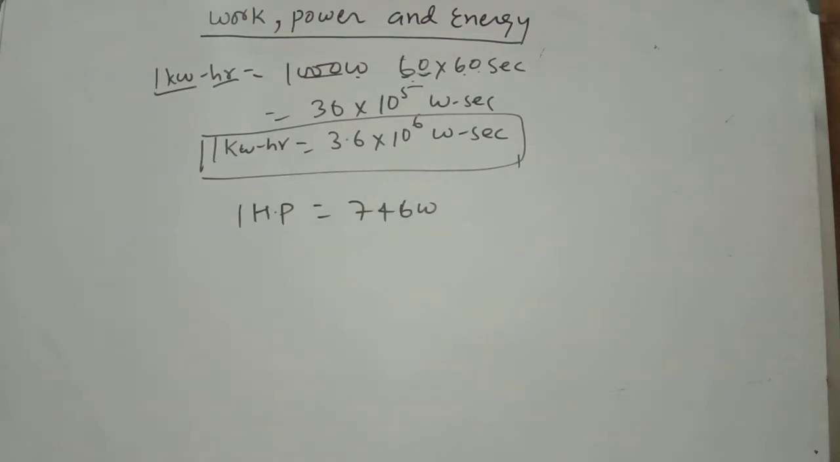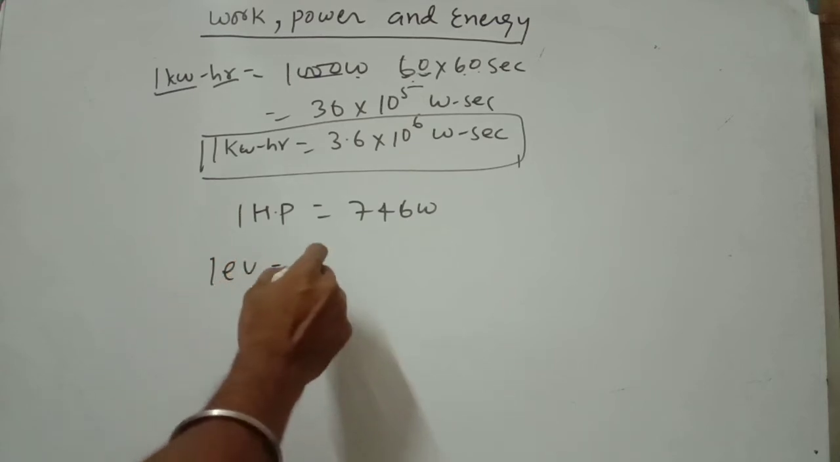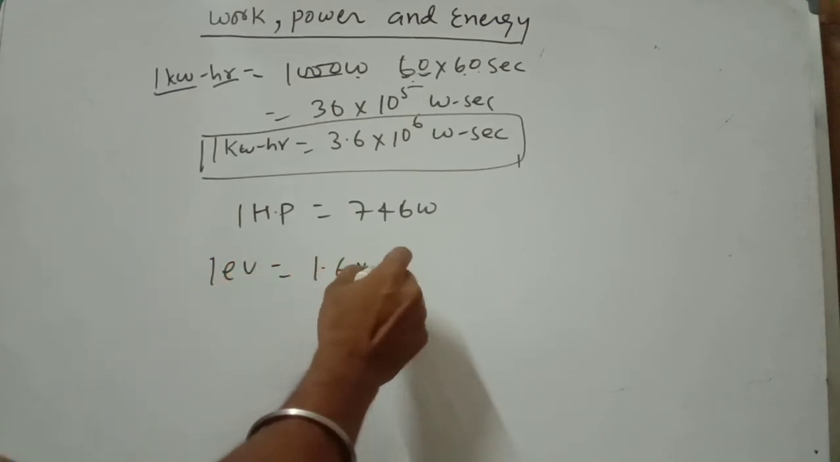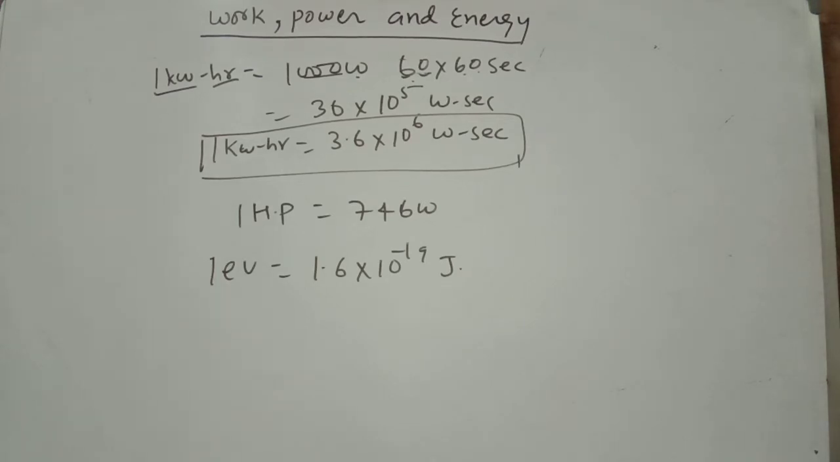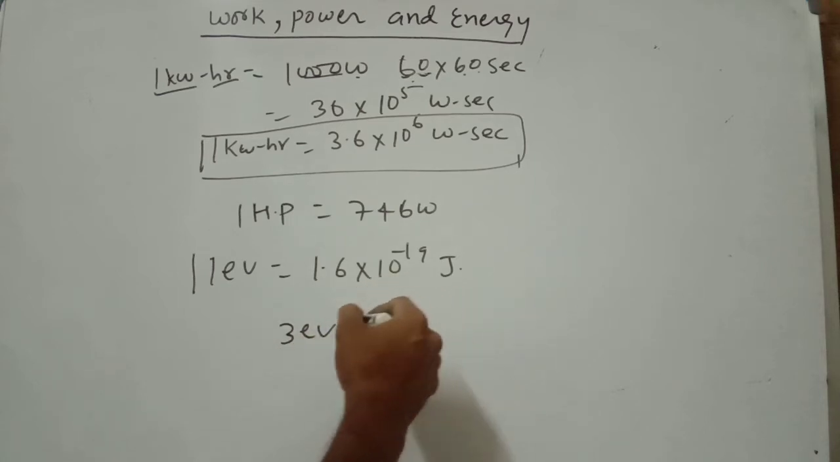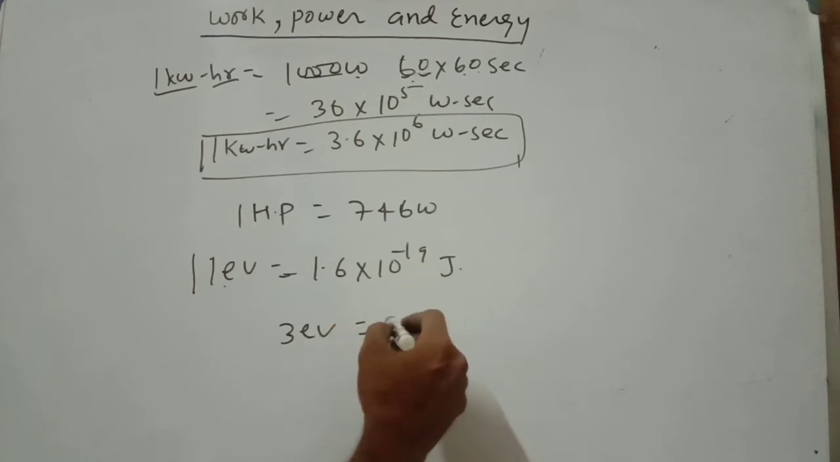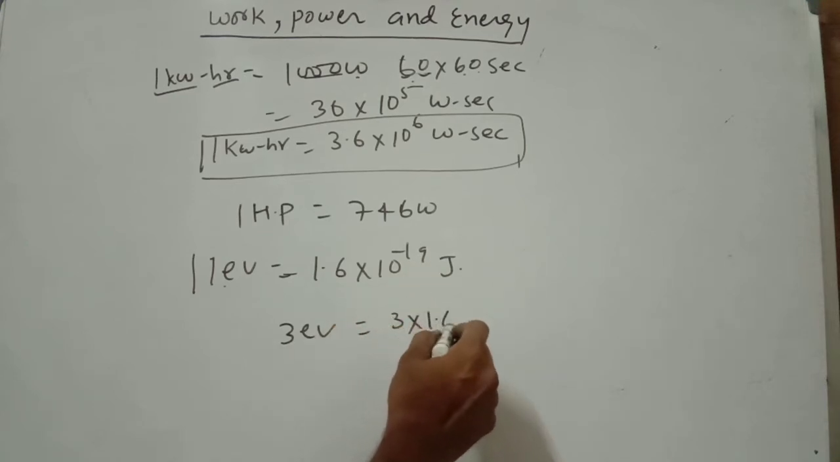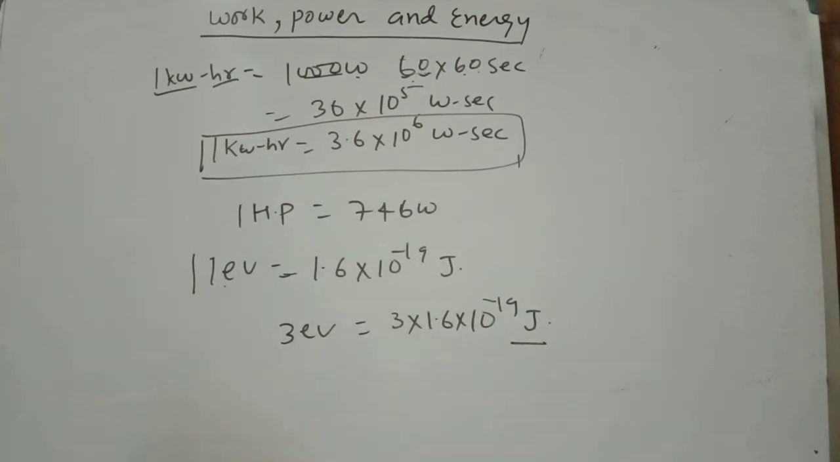Another small unit of energy is the electron volt. 1 electron volt is 1.6 into 10 to the power minus 19 joule. Sometimes the question asks how much 3 electron volt is when converted to joule. Since 1 electron volt is 1.6 into 10 to the power minus 19, in 3 electron volts you can write 3 into 1.6 into 10 to the power minus 19 joule.